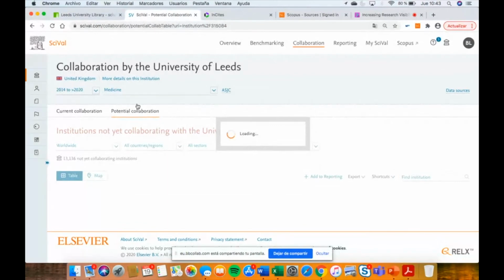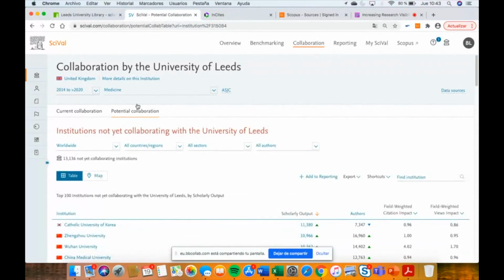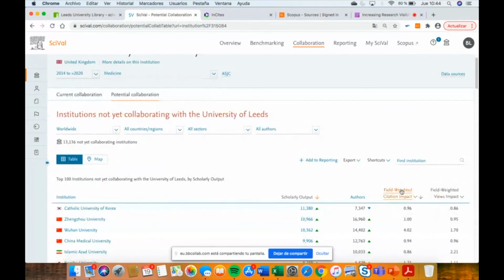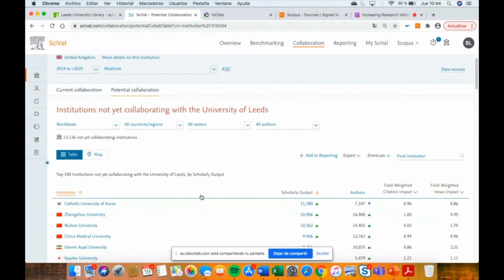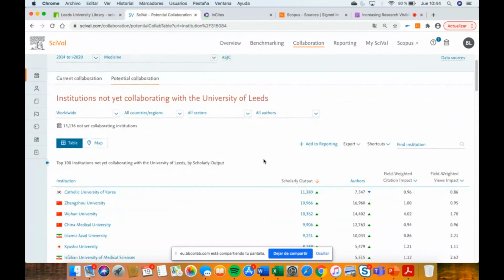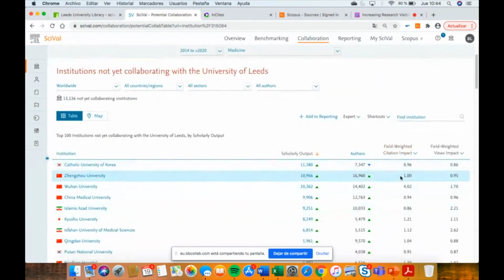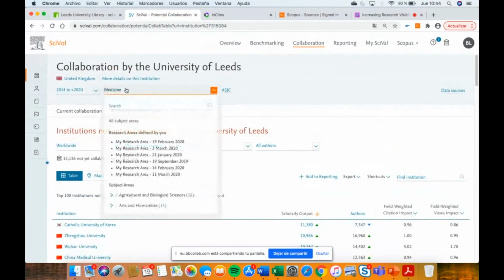So the database analyzes the current collaboration and the patterns of this collaboration and matches them with the same kind of collaboration in future. And it finds similar publications, similar areas, to give advice on where to publish in future. So this is an institute not yet collaborated with the university, but they are very similar, so they have potential to collaborate. So you can explore this.